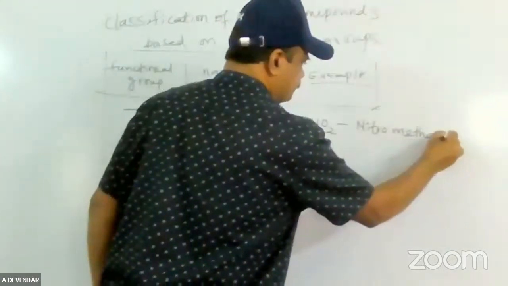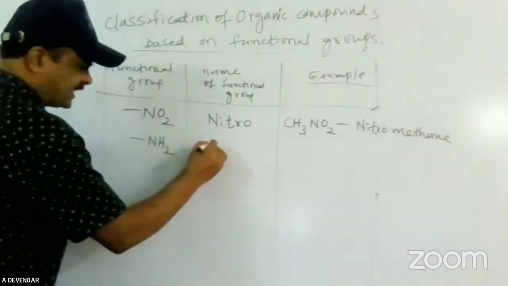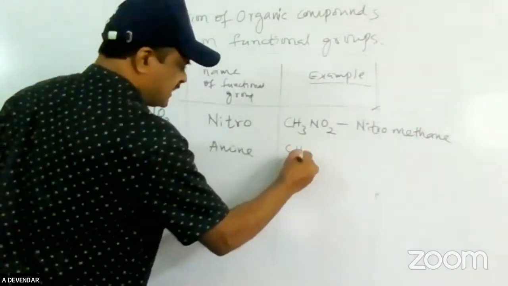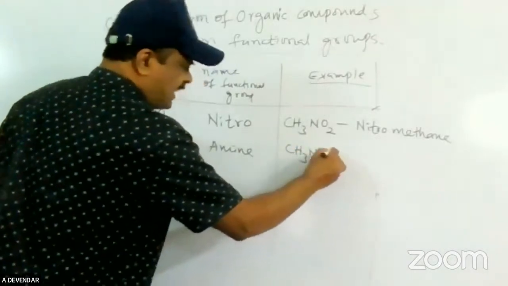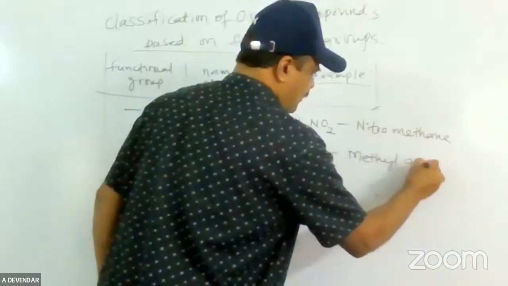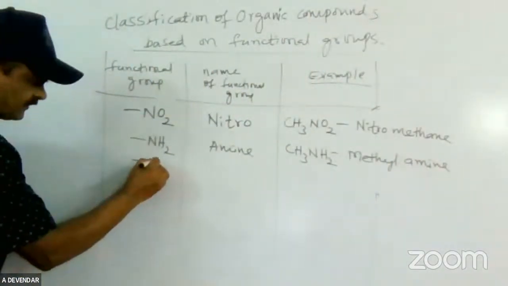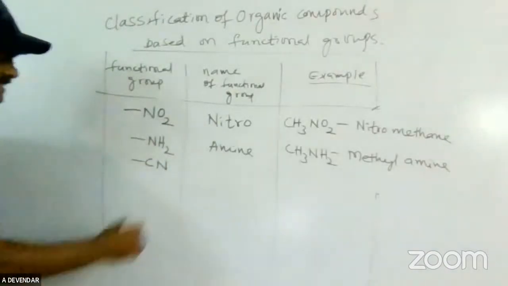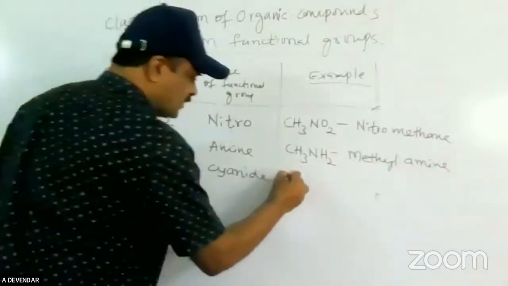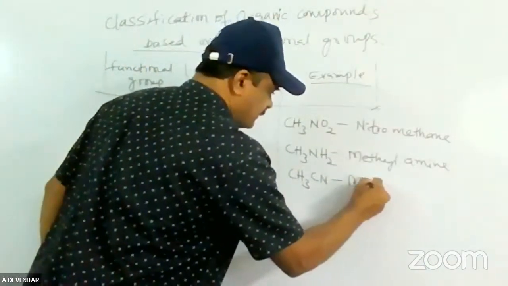Nitromethane. NH2 is called an amine. If you are using CH3NH2, it is methyl amine. If you have CN, this is called a cyanide, so you write CH3CN, methyl cyanide.